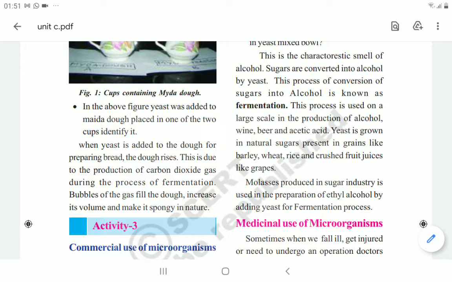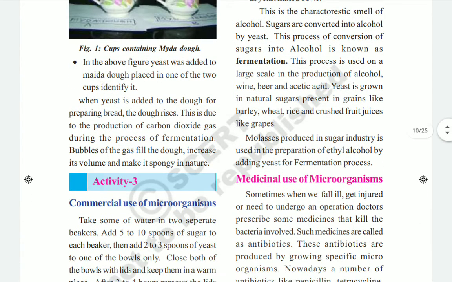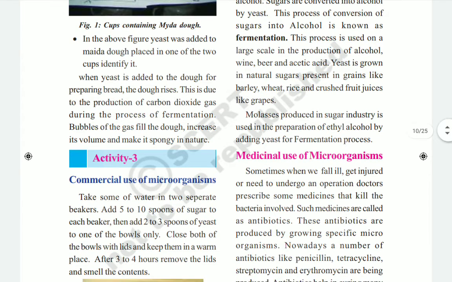Okay, and grains means like rice, wheat, barley, and crushed fruit juices like grape juices, also we can sometimes observe this. Whenever we are taking grape juice after some time, we can observe that the smell of the grape juice gets different. Why? Because of the production of yeast in the grape juice, it gets a different smell and different taste also.